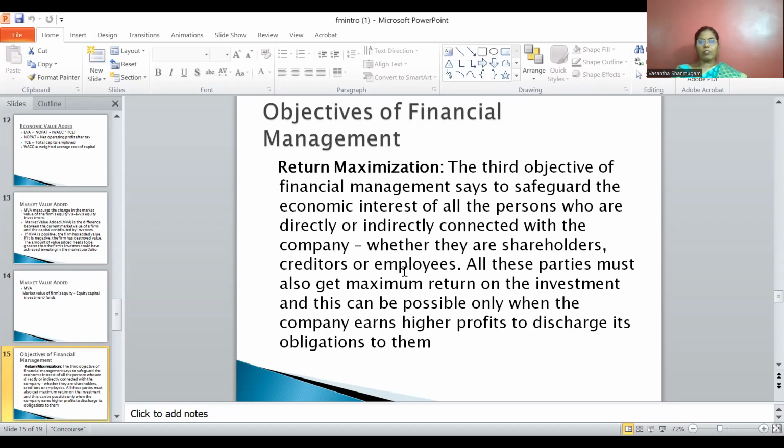What is meant by stakeholders? The persons who are directly or indirectly interacting with the company, interested in the company or connected with the company, whether they are shareholders, creditors or employees. All these parties must also get maximum return on the investment, and this is possible only when the company earns higher profit to discharge its obligation to the firm.